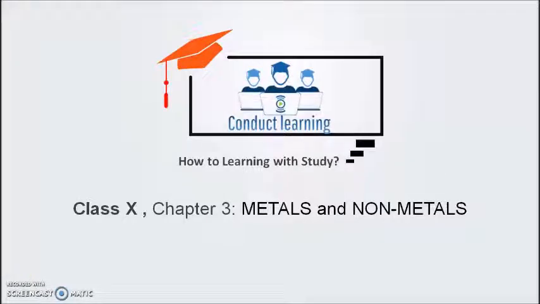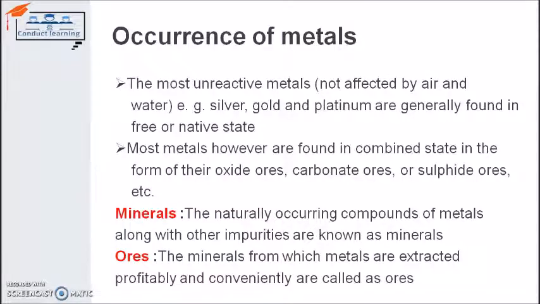So we are at the chapter Metals and Non-Metals, and this is the third chapter for class 10 science. Previously we have done the reaction of metals with non-metals, and we came to know what ionic compounds are. Now we switch toward the occurrence of the metals. To understand the occurrence of the metal, first of all we have to understand how the metals are present in nature.